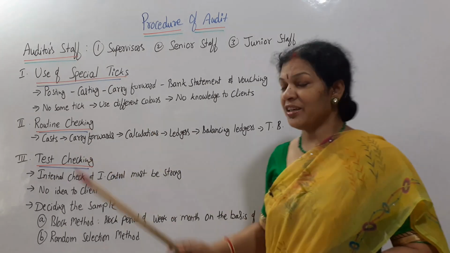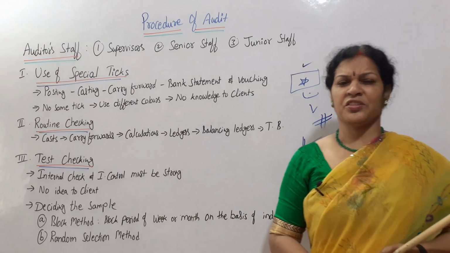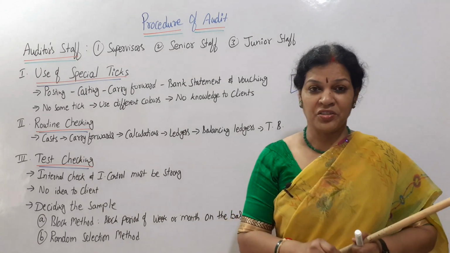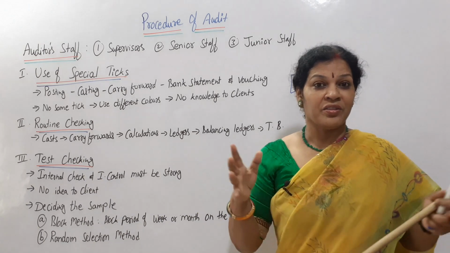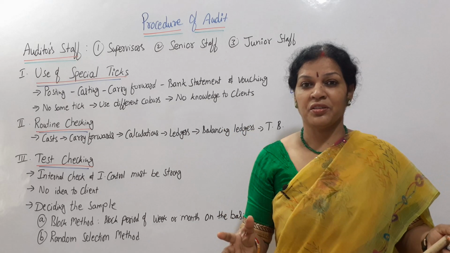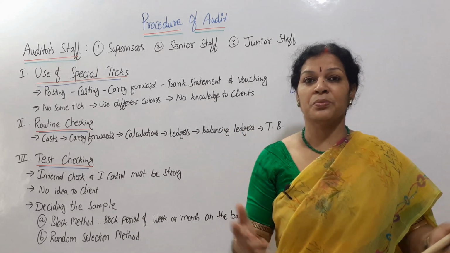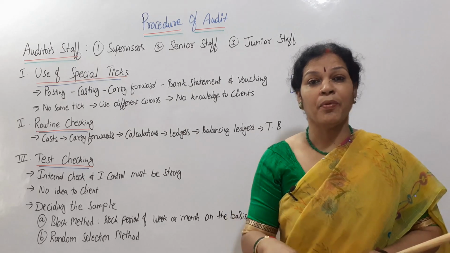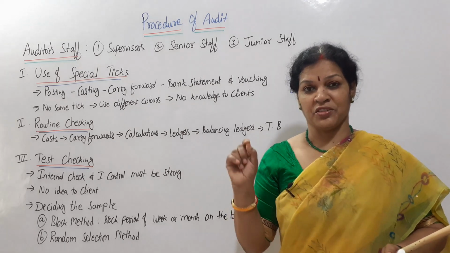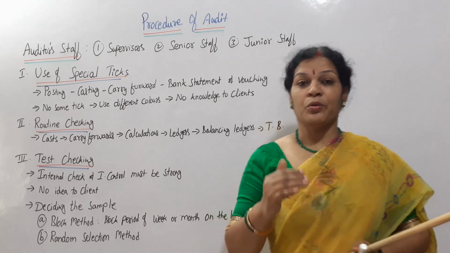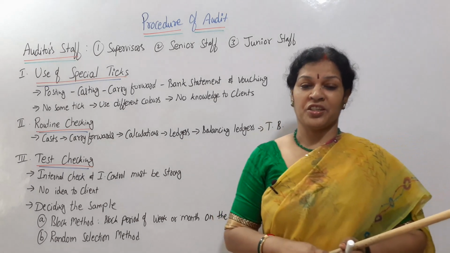Then the third method is test checking, very important, test checking. Test checking is possible in those organizations having lakhs of transactions. It's a huge organization, the business is in crores, billions, trillions. In such organizations, it's highly impossible to check each and every transaction. Not possible. So what do they do? The auditor will go for test checking.